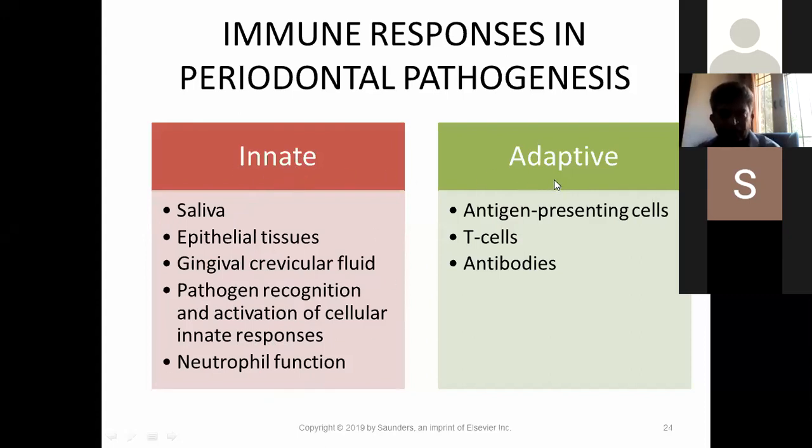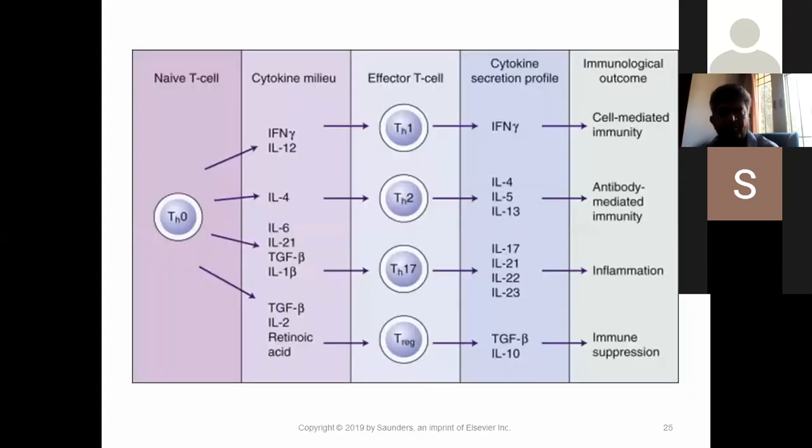And in adaptive immunity, antigen presenting cells, T cells, and antibodies. Whenever the antigen, the bacteria, comes, there is a receptor on the bacteria and a receptor on the antibody cell, and this interaction causes the inflammation to reduce. Next.